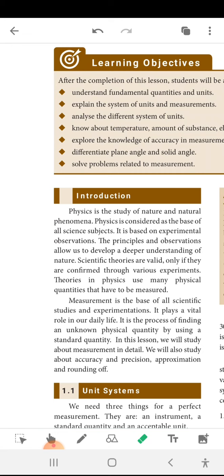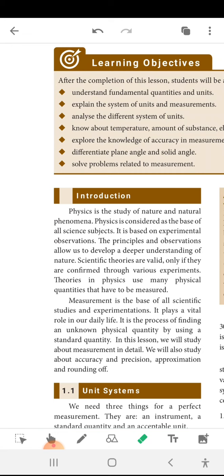So first one, introduction. Physics is the study of nature and natural phenomena. The first lesson, measurement, belongs to physics. What do you mean by physics? It is the study of nature and the natural phenomena. Physics is considered as the base of all science subjects. It is based on experimental observation.